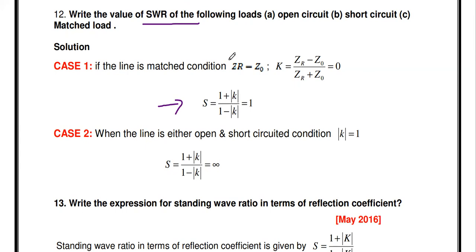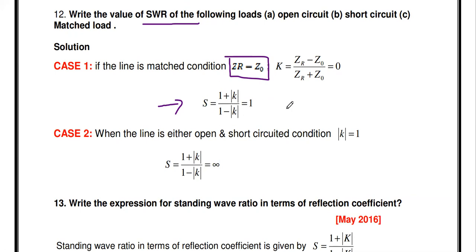If the line is matched, the load is equal to the characteristic impedance. At that time, what is the reflection coefficient? K equals (ZR minus Z0) divided by (ZR plus Z0). Both are equal, so we get a K value of 0. Already you know, if the line is properly terminated there is no reflection, so the reflection coefficient becomes 0. Now substitute this K value in the SWR formula.